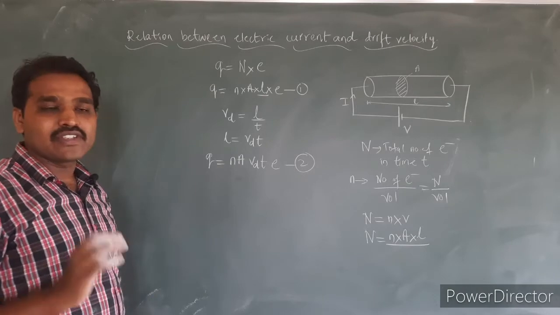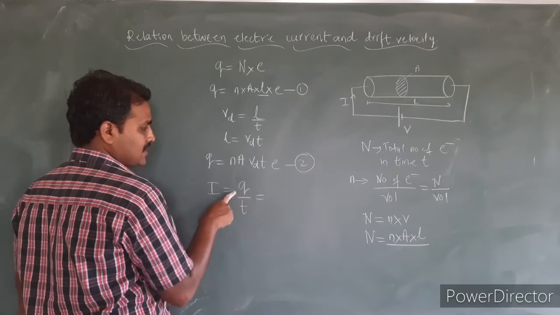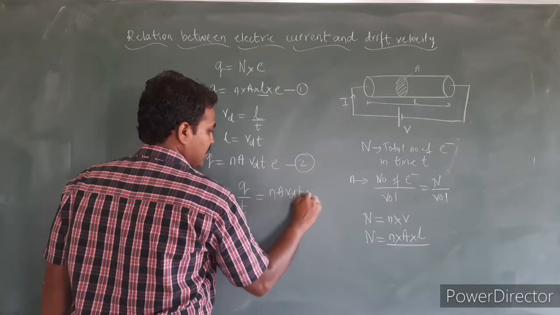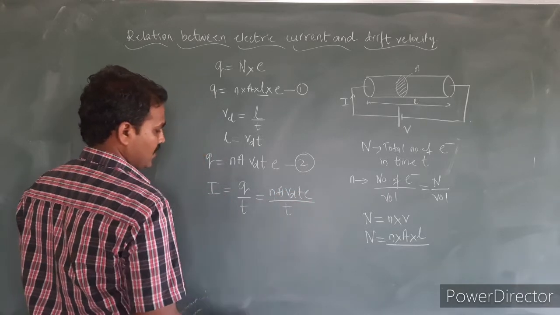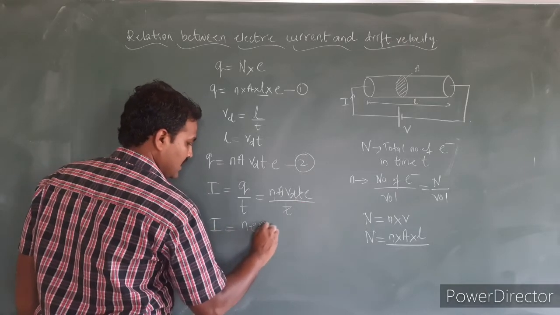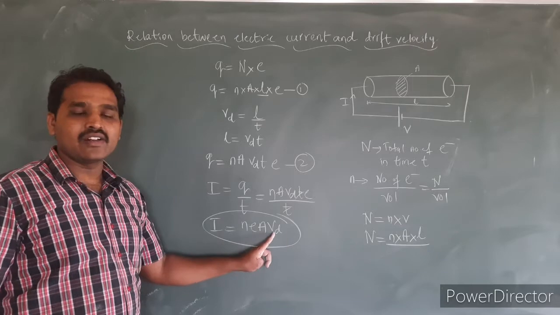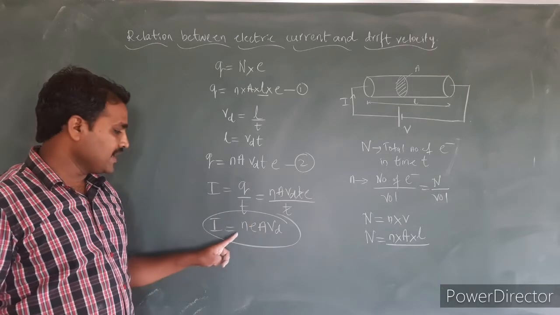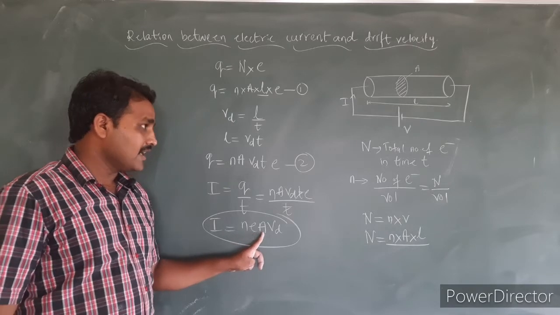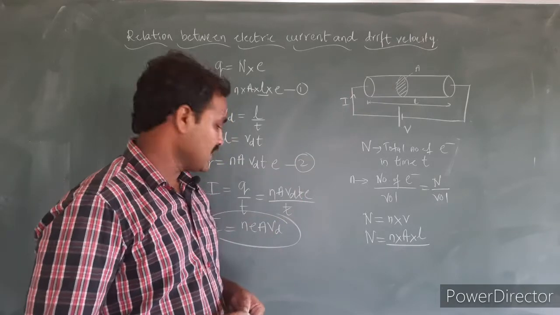Yes, and by the definition of electric current, I is equal to Q divided by T, and replace this Q by equation number 2. I can write it as nA Vd T into E divided by T. The T gets cancelled here, so I will have I is equal to nEA Vd. Yes, this is the relation between electric current and drift velocity, where n is the electron density, E is the magnitude of charge of the electron, capital A is the cross-sectional area of the conductor, and Vd is the drift velocity.